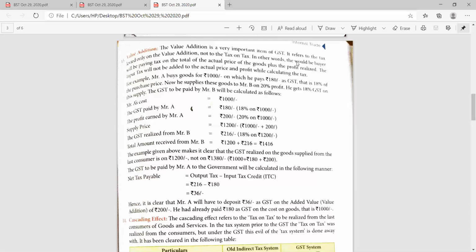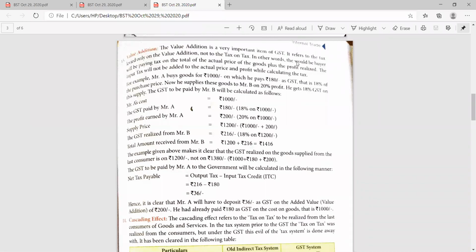Earlier, before GST, tax was levied on every amount, whether 1,000, then 1,200, then 1,500. What happened because of that? It was an indirect burden on the consumer itself, nothing else. So in order to remove this burden, value addition has been settled down in GST.